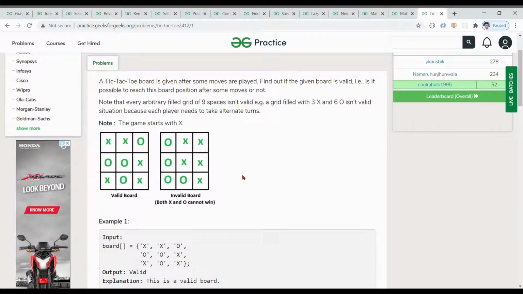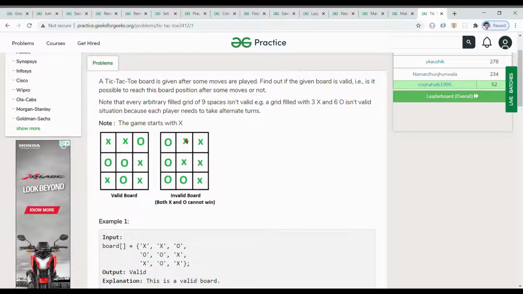We know this game very well, right? And each and every term and condition, okay. So in the first case this is a valid board, right? And the second board is invalid. Why is this invalid? There are o, o and o in a straight line. As we know, if o o o are in a straight line, then o wins the game.